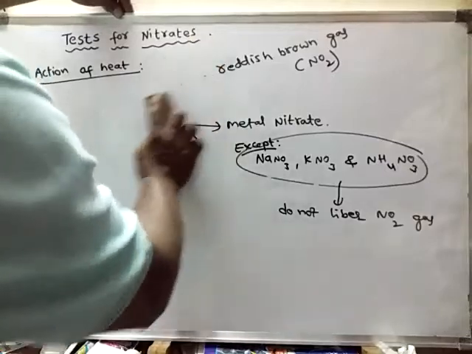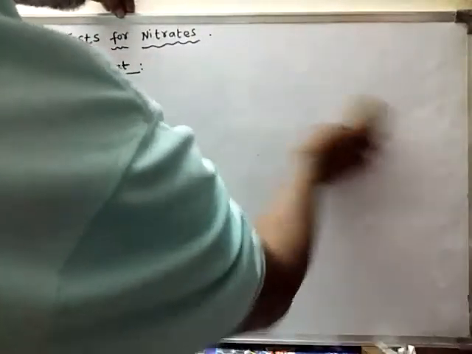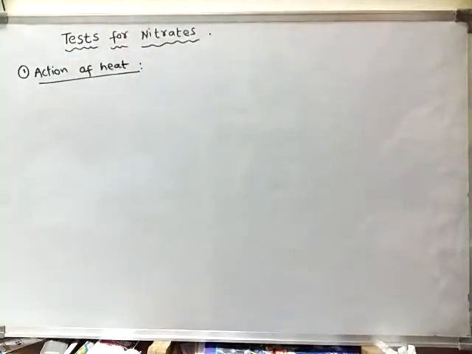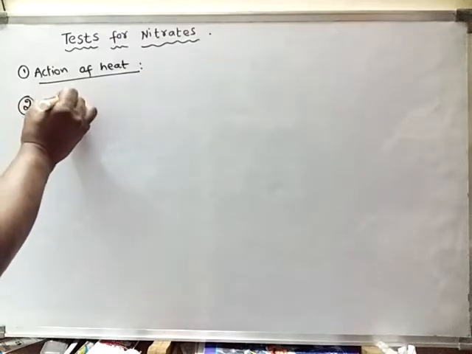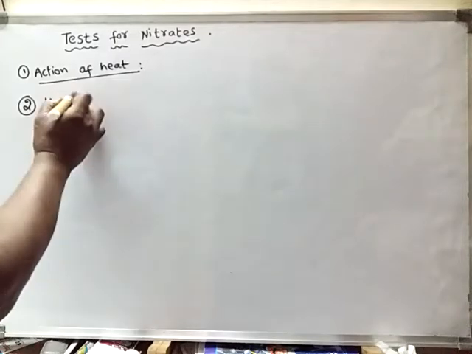Right. So next test. What is the next test to identify whether the substance is a nitrate or not? Heating with copper turnings. The next test is heating of that metal nitrate.